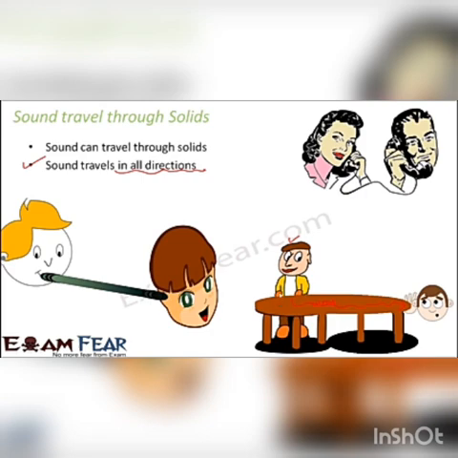Now we will take the same example. This guy is beating the table or striking the table. So the source of sound is here. This person is able to hear the sound from here. Now let us suppose somebody is standing here, do you think he will also be able to hear the sound? Yes, of course. If somebody is standing just next to him here, will he be able to hear the sound? Yes, of course. That is because the sound travels in all directions from the source. It is not that it will travel only in one direction. Okay, so this was about propagation of sound through solids.